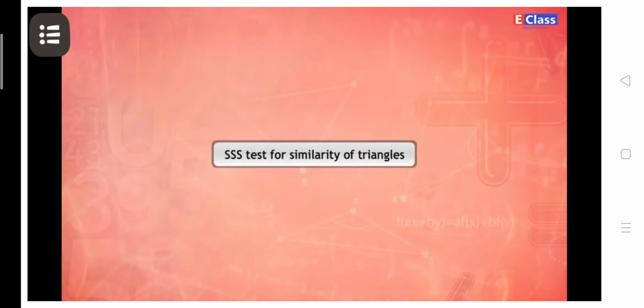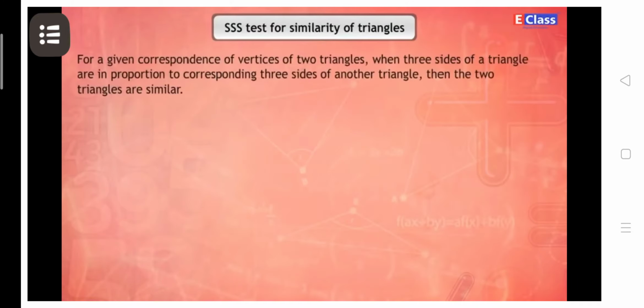SSS test for similarity of triangles. For a given correspondence of vertices of two triangles, when three sides of a triangle are in proportion to the corresponding three sides of another triangle, then the two triangles are similar.